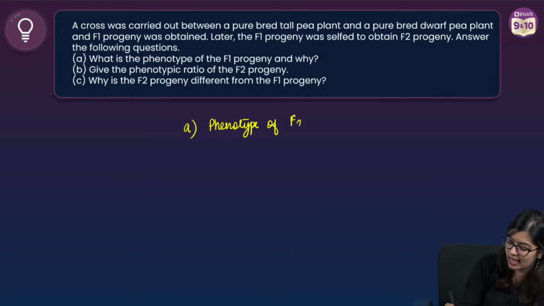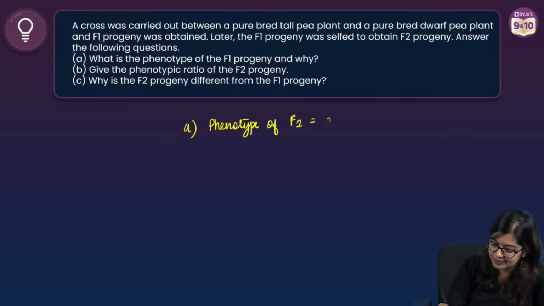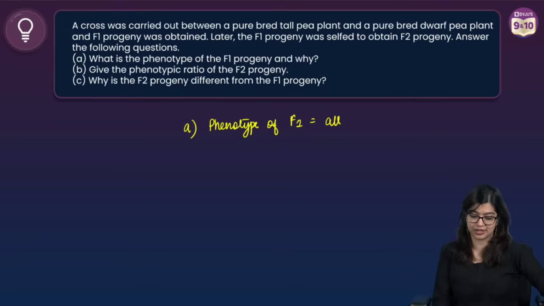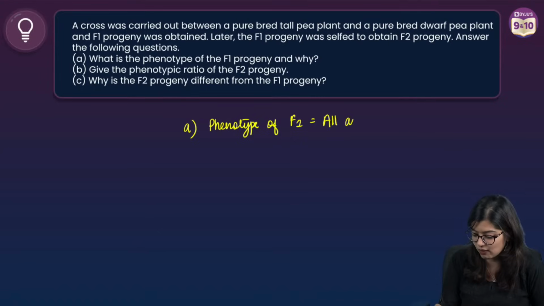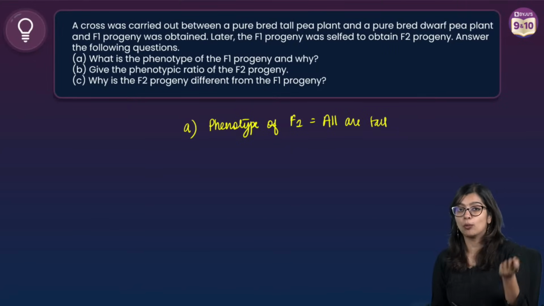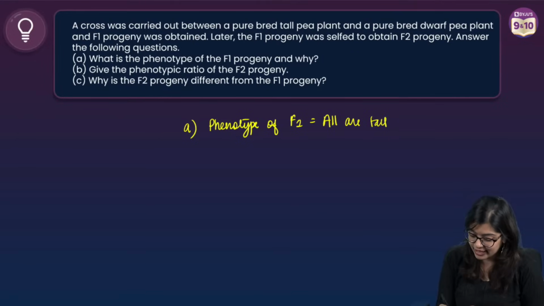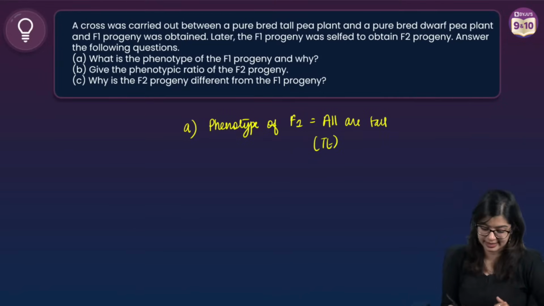We see that they're asking phenotype. That means observable characteristics. So the phenotype in F1 generation is where all are tall. Why? Because when you cross a homozygous tall plant with a homozygous recessive plant, we get a heterozygous condition where the dominant trait will always express itself.